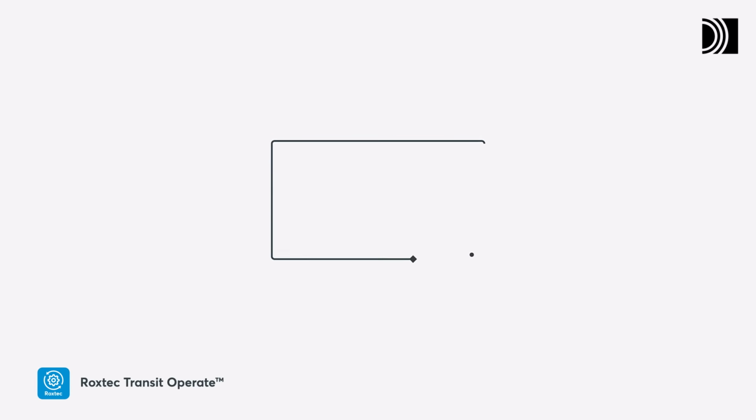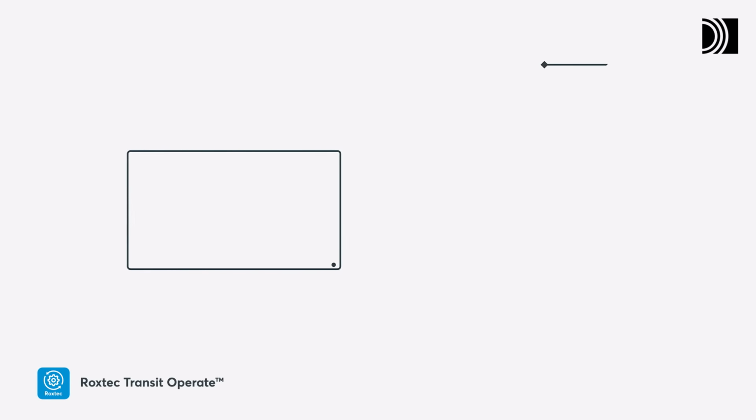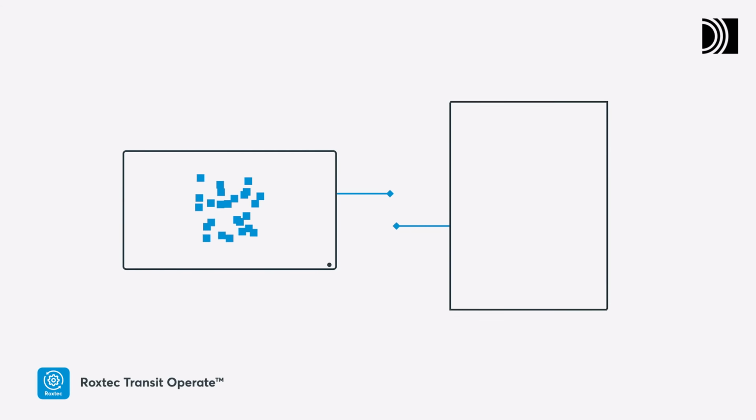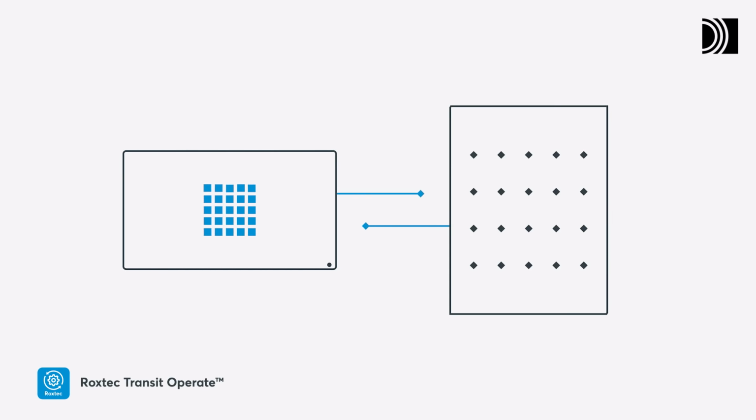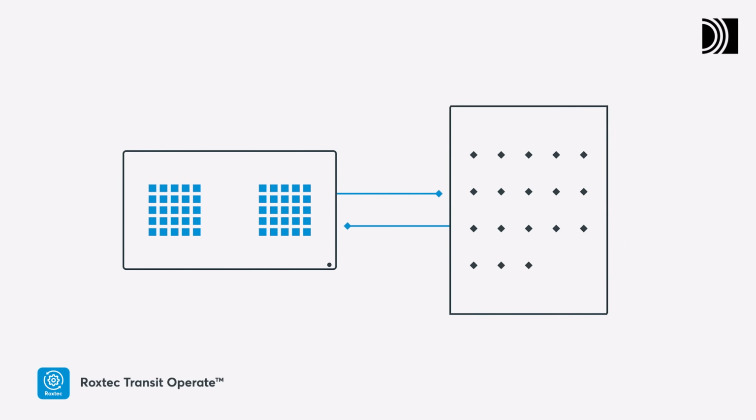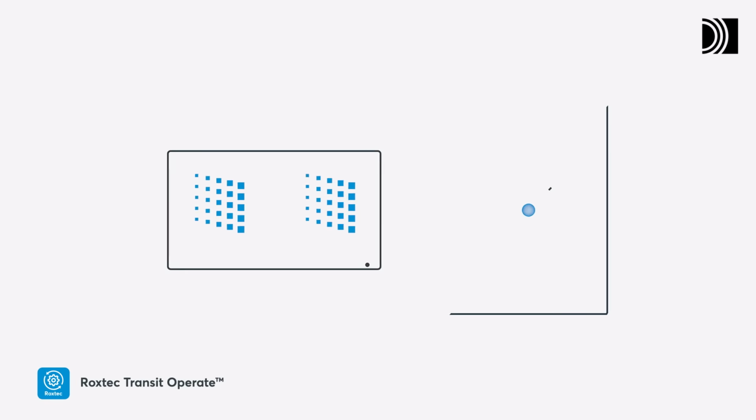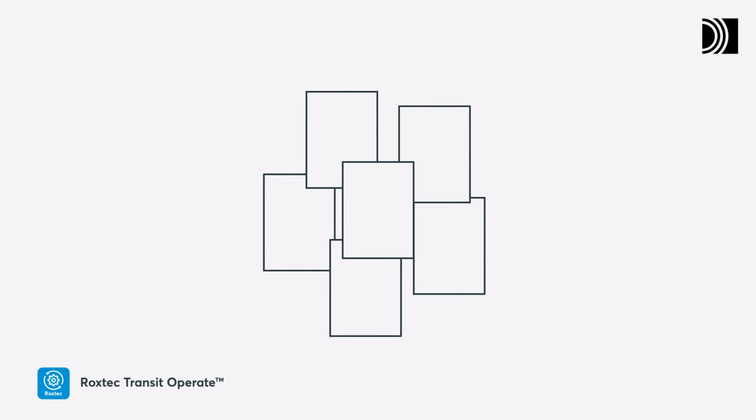Roxtec Transit Operate is a transit management software for systemized control over time. Owners, operators, and maintenance teams benefit from an activity log for each transit, covering initial installations to recent upgrades. It keeps all documents and certificates easily available.